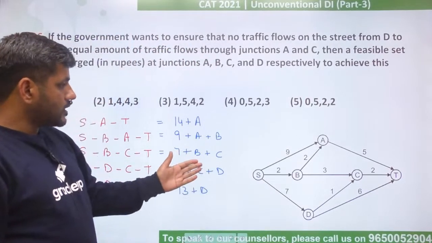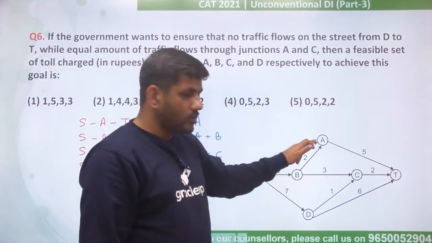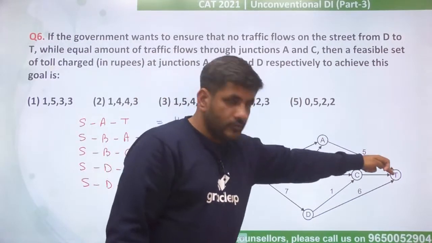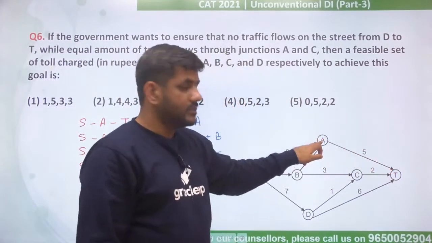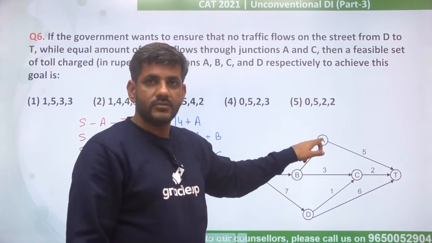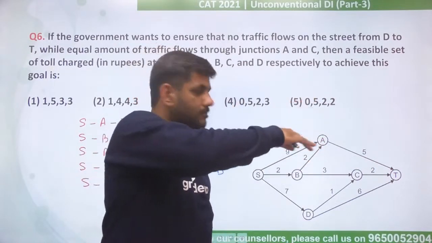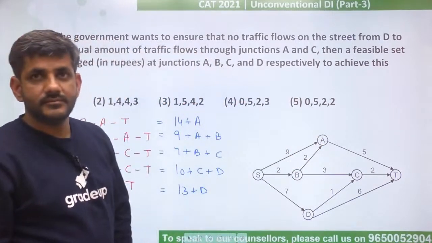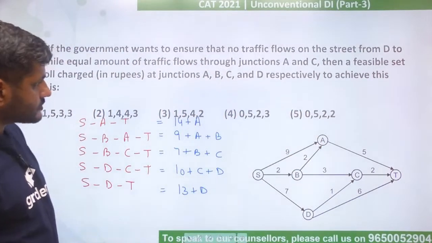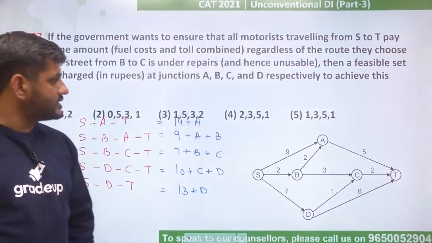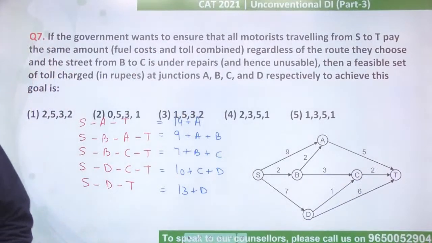Divya, when we talk about SAT, so 9 is the fuel cost here, 5 is the fuel cost here, 14 plus the toll that will be charged at A. So therefore I am calling that A, that 14 plus A is the total cost at A. This is what I am saying. Okay, all of you, please do this question now. Each one of you.